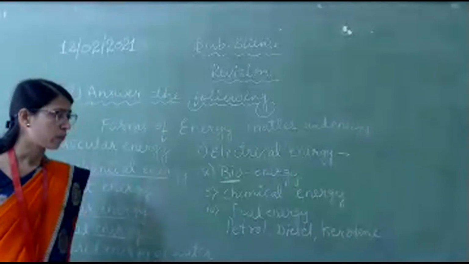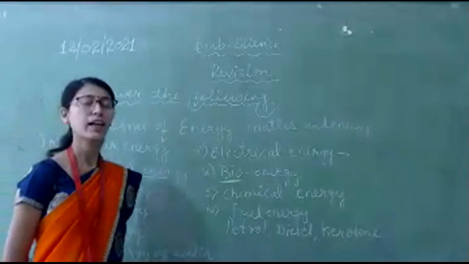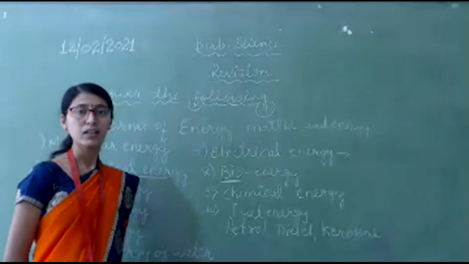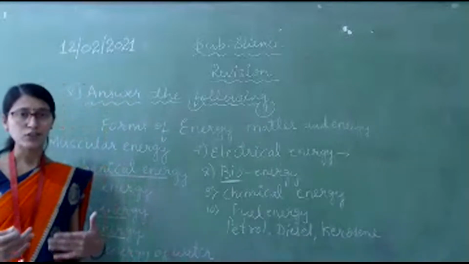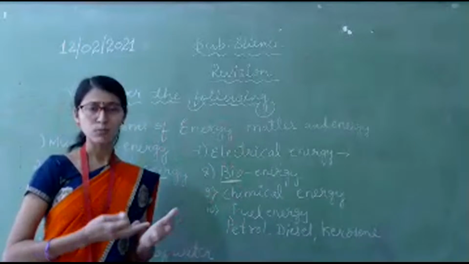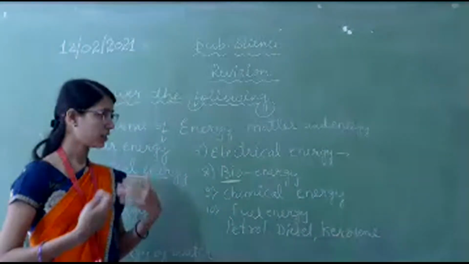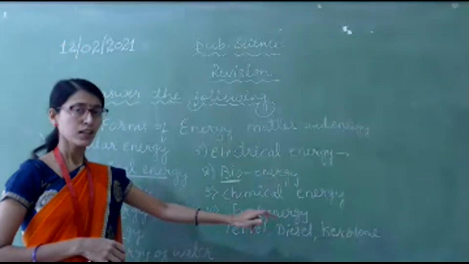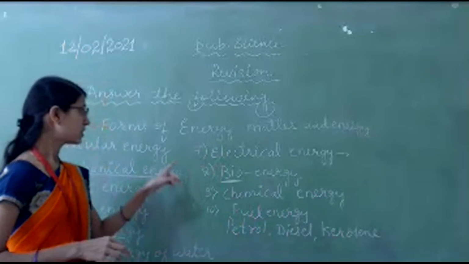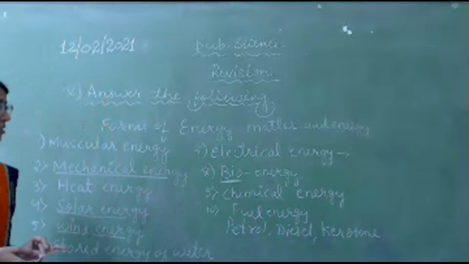In any aeroplane or rocket, fuels are needed. If there is no fuel, then we have to move with our own strength. By car we can move, but then also we need this fuel energy. In a short period of time we can reach our places, right? So these are the forms of energies.